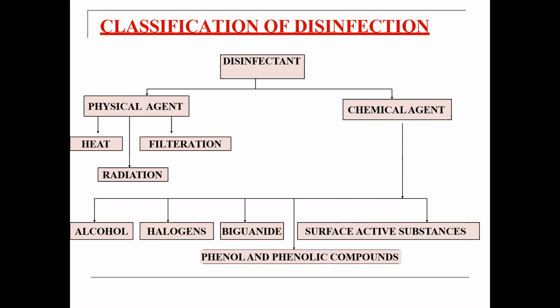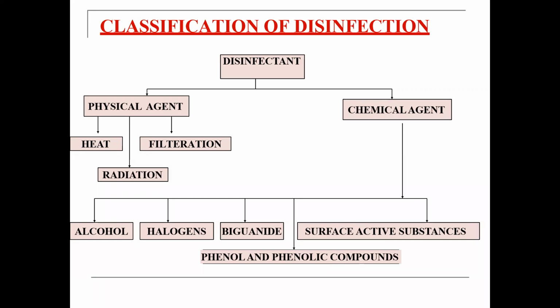Right. So the properties: it should be non-corrosive. If you apply it to any article, any metal article, any stainless steel or any skin, it should not be corrosive to your skin, right? It should also be effective, so it can destroy all types of microorganisms when I use that disinfectant agent.